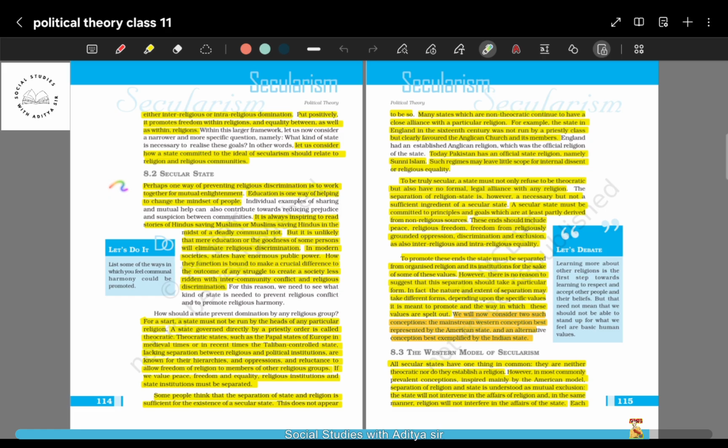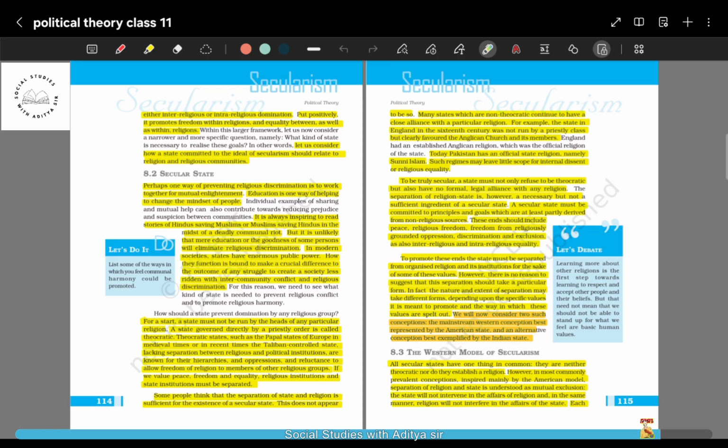That means if people are visiting a temple, then people from the upper caste can visit the temple, and people from the lower caste can also visit the temple. This should be the case, not otherwise, that this temple is meant for the upper caste only, or this temple is meant for the lower caste only. This should not be the case, as it will deepen the discrimination and dividing lines of intra-religious domination.